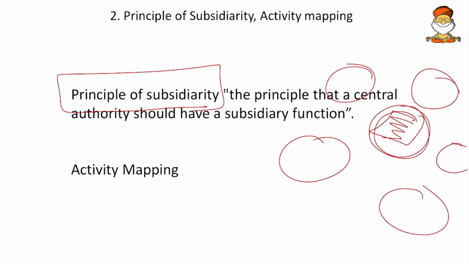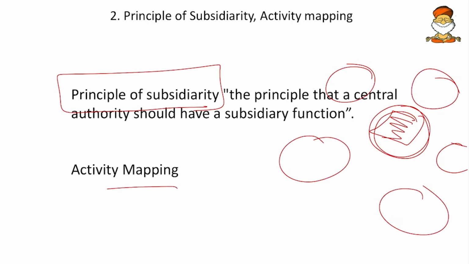So the principle of subsidiarity means I am becoming subsidiary, or subordinate, to the states. That is the actual meaning. The center will look after only defense, external affairs and a few others, and the remaining important subjects will be shifted to the states.